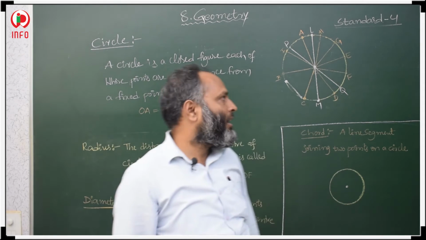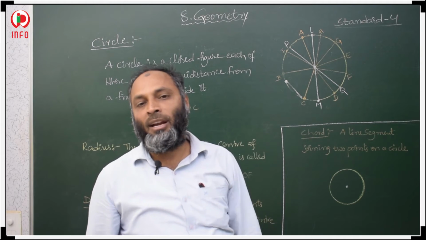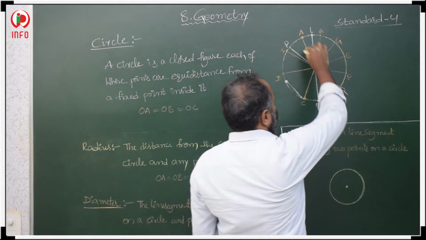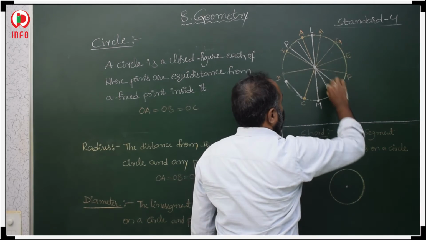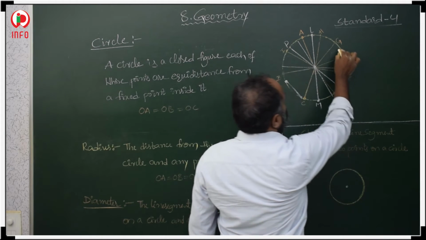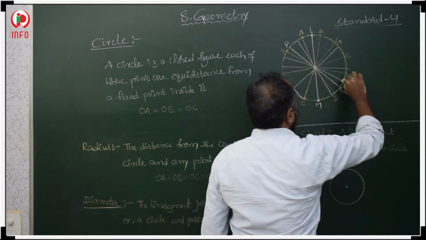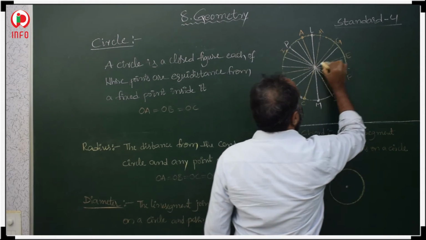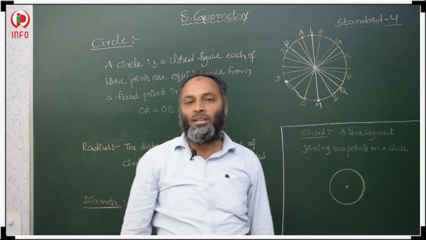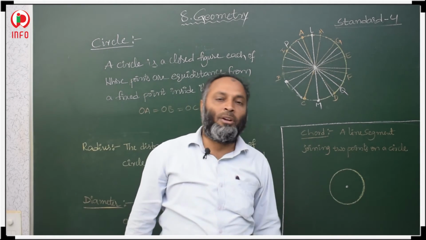Similarly, how many diameters can we draw in a circle? We can draw infinite diameters. Here we drew two diameters. Again one more diameter we can draw, and again one more, and again. How many diameters can we draw? Infinite diameters we can draw. So infinite radii we can draw, and infinite diameters.